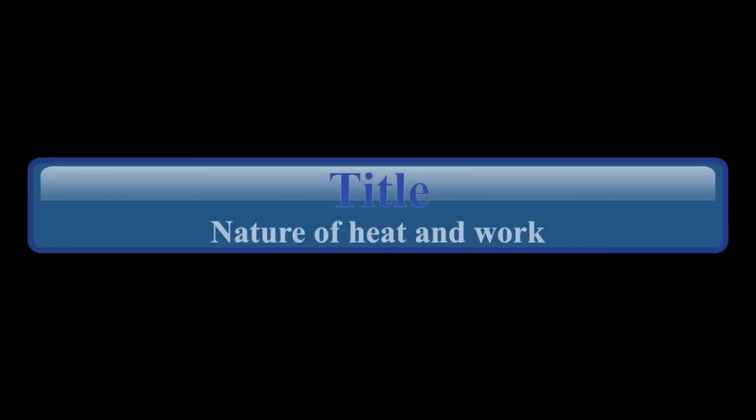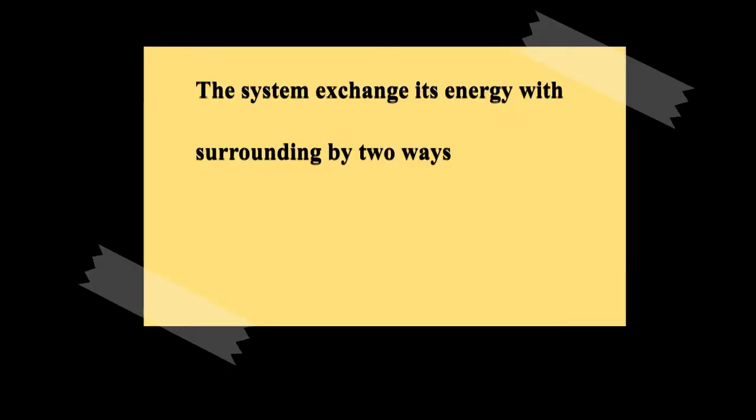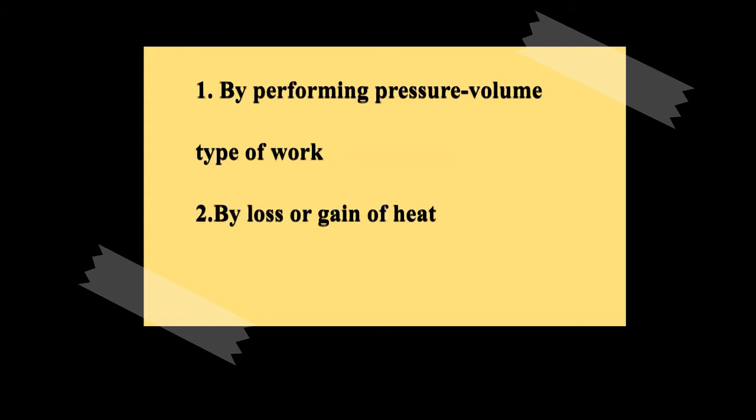Now we will see the next article, that is nature of heat and work. Any system loses its energy with the surrounding in two ways. Number one, by performing pressure volume type of work, and number two, by losing its energy in the form of heat or gaining energy in the form of heat. Now first we will see pressure volume type of work.